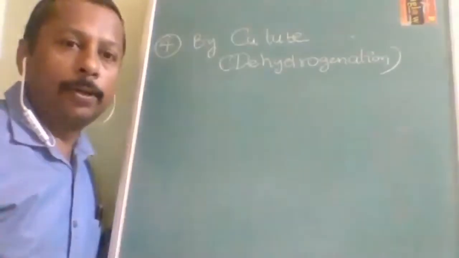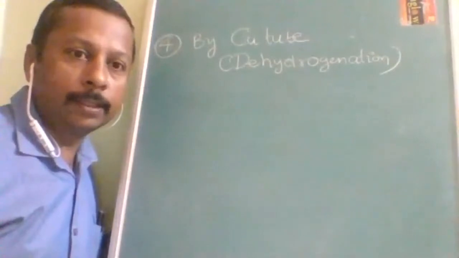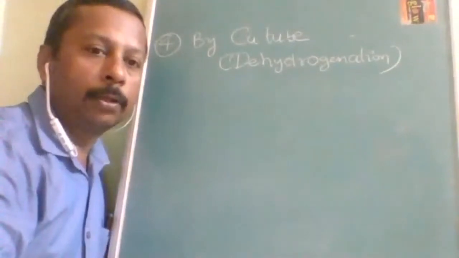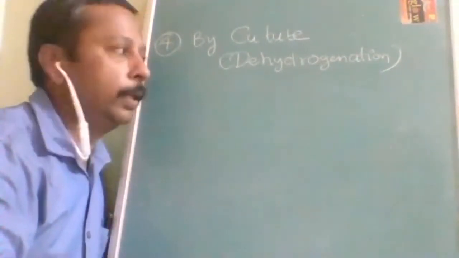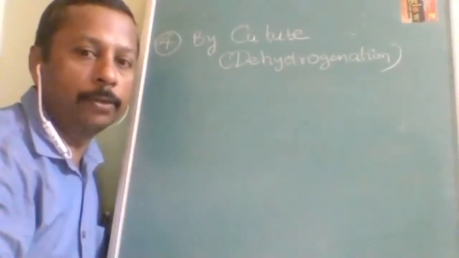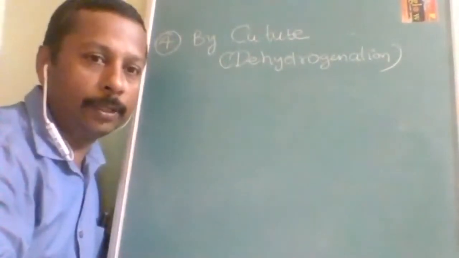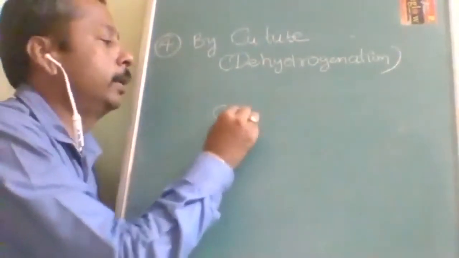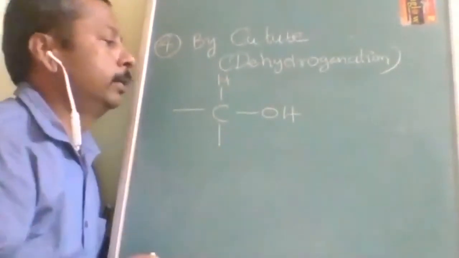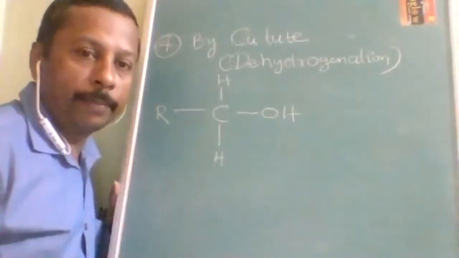Okay, next one is by copper tube. When vapors of alcohols are passed through a copper tube, they will undergo dehydrogenation. This is also very important, and again conditions will apply as usual. What are those conditions? Let us take this as OH, and this is hydrogen, and here also hydrogen, here also an alkyl group. What type of alcohol is it? Primary alcohol.